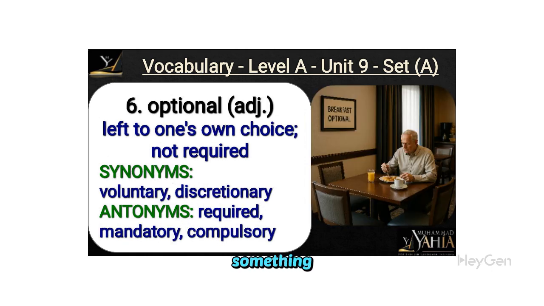Optional refers to something left to one's own choice, not required. Synonyms include voluntary and discretionary, while antonyms are required, mandatory, and compulsory. Understanding these distinctions helps in making informed decisions about obligations and freedoms.